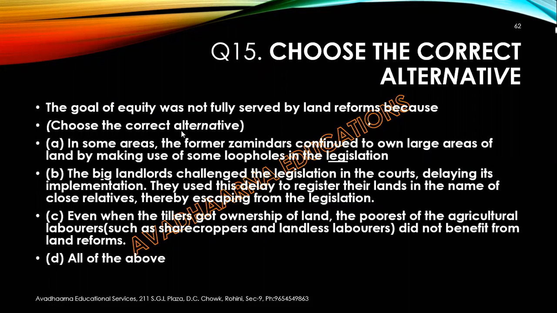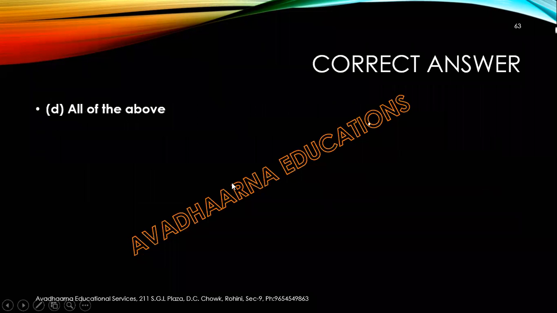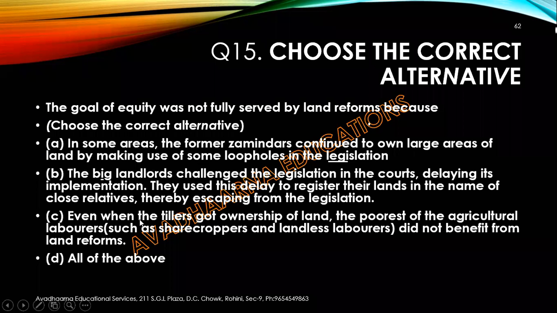The last question for the day, choose the correct alternative. The goal of equity was not fully served by land reforms because, first, in some areas, the former zamindars continued to own large areas of land by making use of some loopholes in the legislation. Second, the big landlords challenged the legislation in the court, delaying its implementation. They use this delay to register their lands in the names of their close relatives, thereby escaping from the legislation.